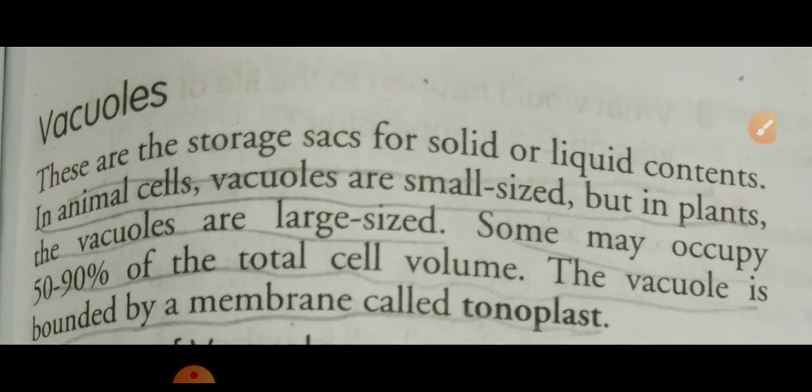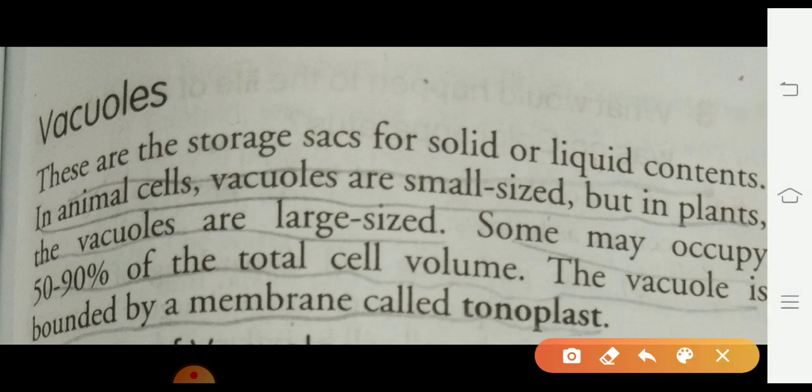The vacuole is bounded by a membrane called tonoplast. The membrane present in the vacuoles is called the tonoplast. Student, please note it down. The vacuole is bounded by the membrane called tonoplast.